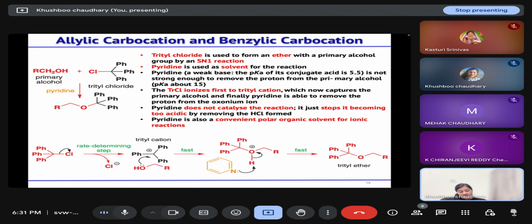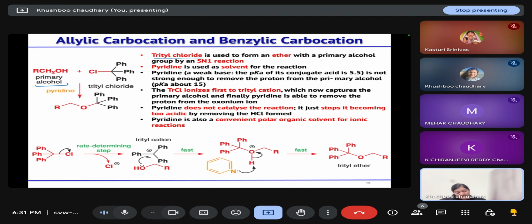Now, one more example is trityl chloride. This trityl cation is the species where the carbocationic carbon is attached to three phenyl groups, so that is very stable. Let us consider the example of a primary alcohol reacting with trityl chloride in the presence of pyridine, and it leads to the formation of this ether. In this case, we are using pyridine as the solvent for the reaction, and pyridine is not strong enough to remove the proton from the hydroxyl group.